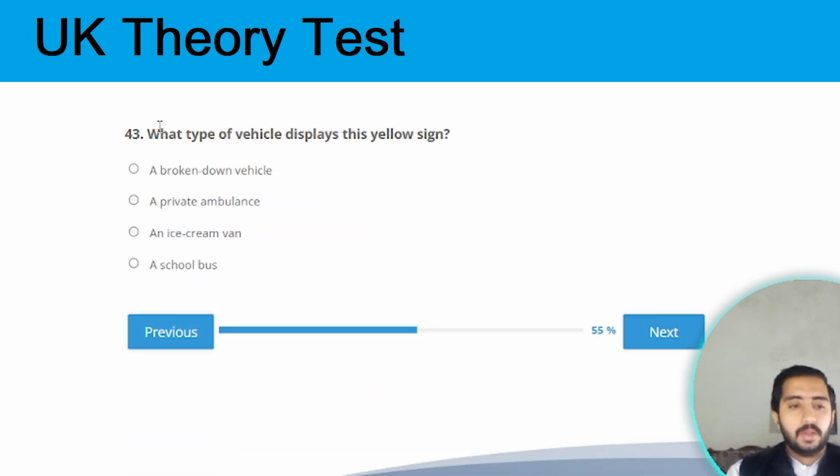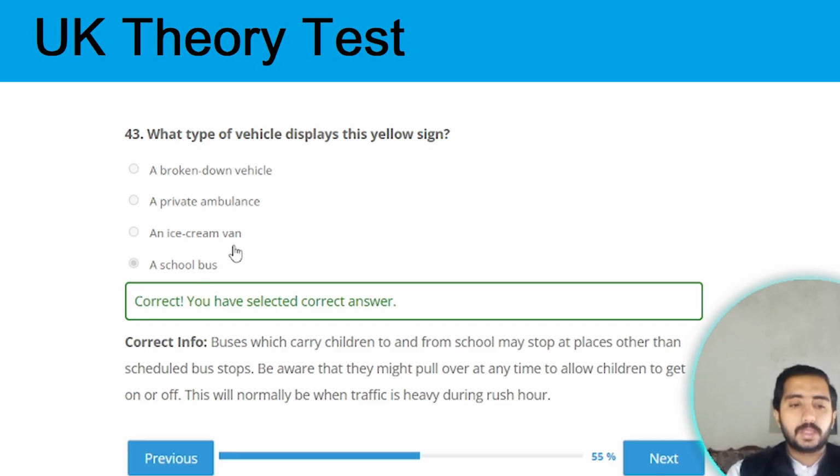Next question. Question 43. What type of vehicle displays these yellow signs? It means a school bus. Option D is the correct one.